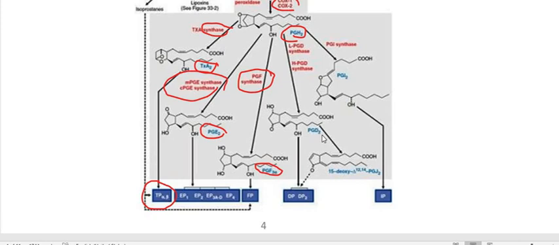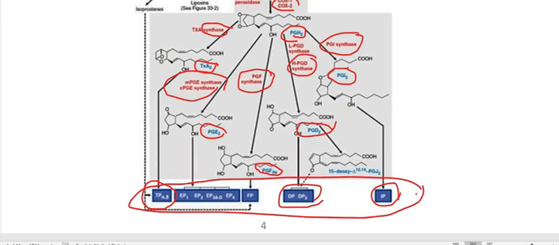When there is PGD synthase, it produces prostaglandin PGD2. When there is prostaglandin I synthase, it produces prostaglandin I2, and this I2 acts on the receptor IP. This D2 acts on the DP receptor. The receptor of D2 is called DP or DP2. For PGI2, the receptor is the IP receptor.